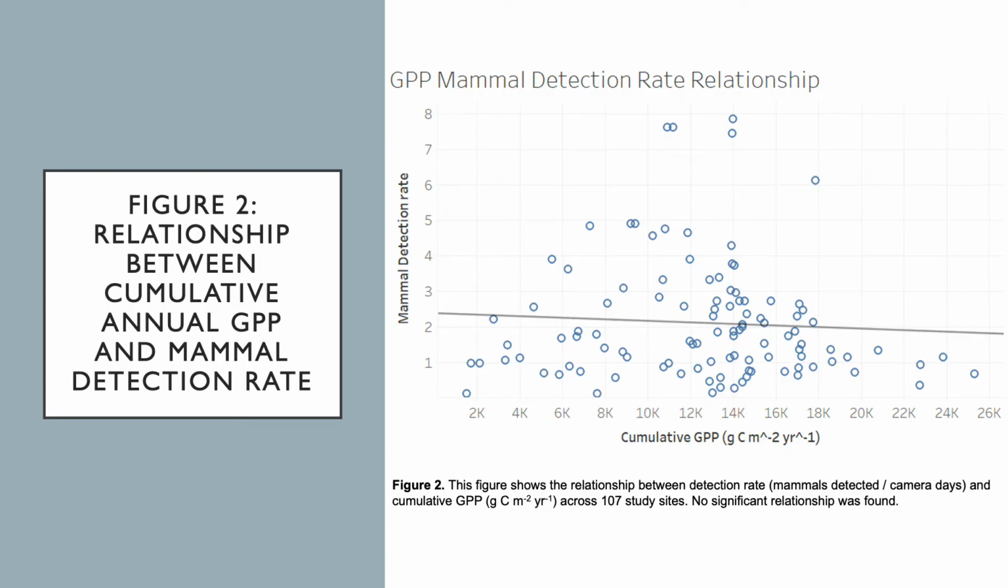This graph in figure 2 represents the relationship between cumulative annual GPP, or gross primary productivity, and the mammal detection rates. As you can see, the trend line is almost flat, leaning a little to the negative side, but showing no significance between the detection rate of mammals and the cumulative GPP.